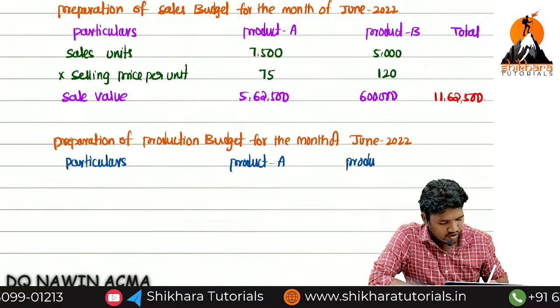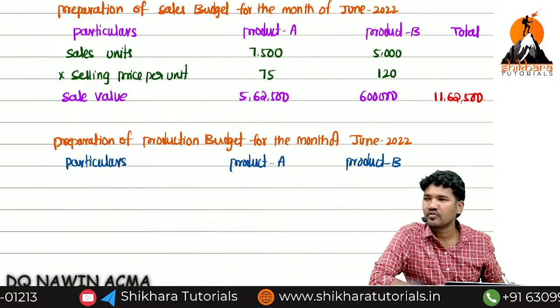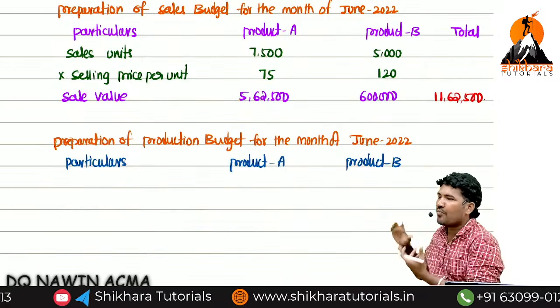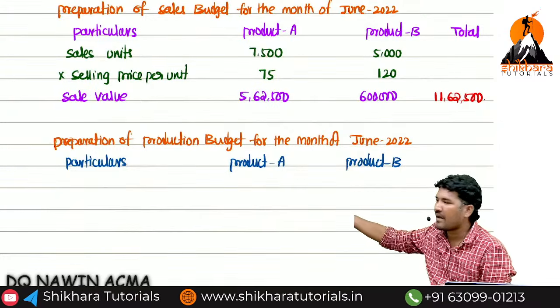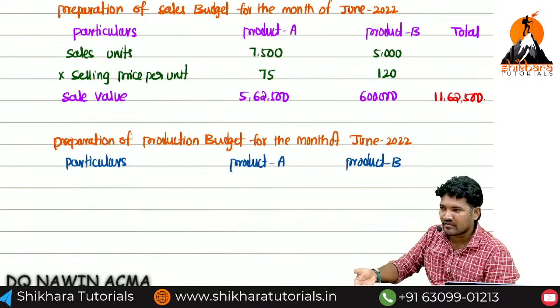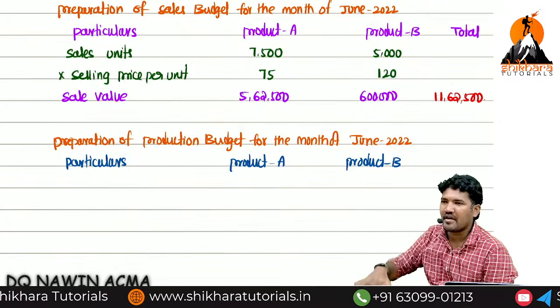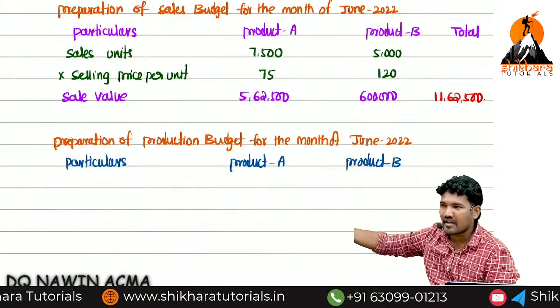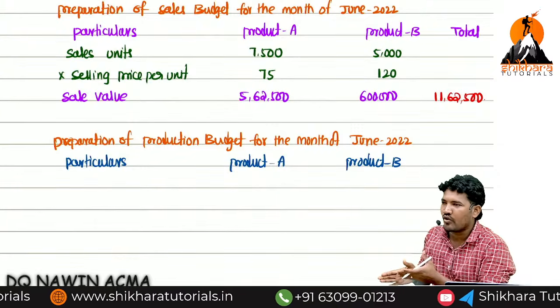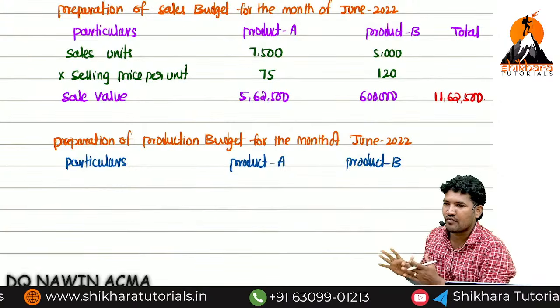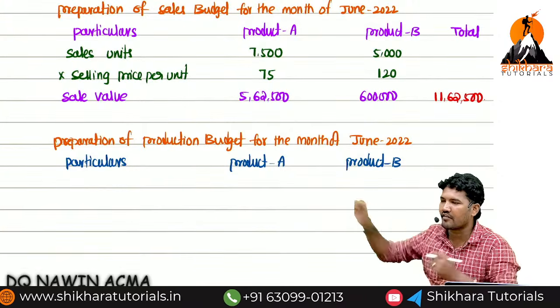Here there is no column of total. Why? Because each individual product has individual usage. Sometimes for manufacturing we need more raw material for A, less for B. Sometimes B needs more raw material, A needs less. That's why I can't say total point of view. But for sales there is no discussion of usage, that's why I can say total point of view.